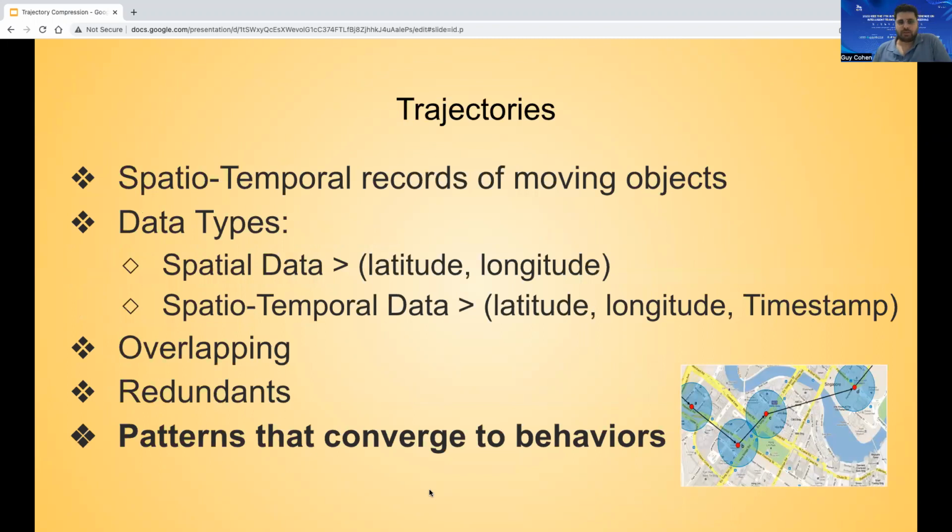Trajectories are spatio-temporal records of moving objects. There are two types of trajectories: spatial, which contains only latitude and longitude coordinates, and spatio-temporal, which contains coordinates with a timestamp. When we think about trajectory datasets, most of the trajectories are overlapping, and it's very common to find duplicates of the same trajectory in a dataset, which are redundant most of the time. The trajectory patterns hold a great potential for convergence to a behavior.